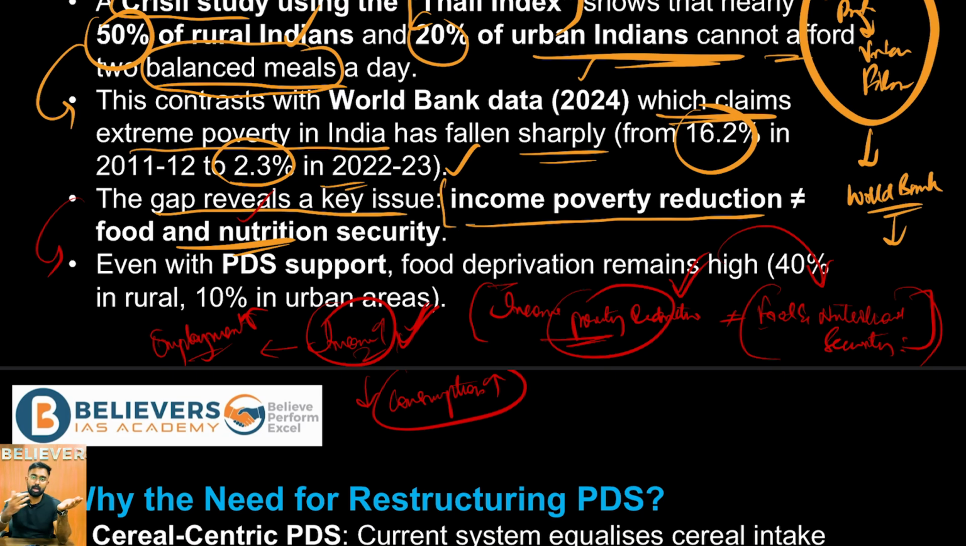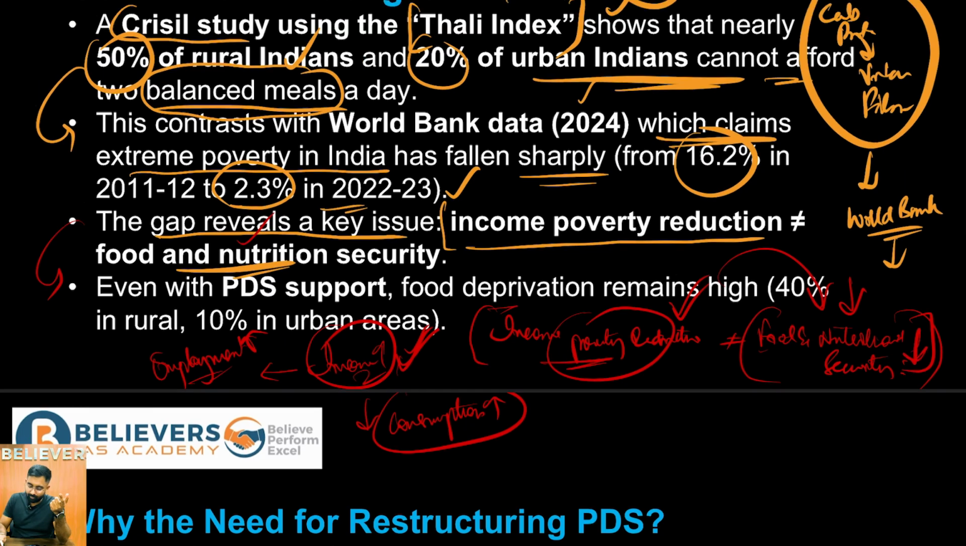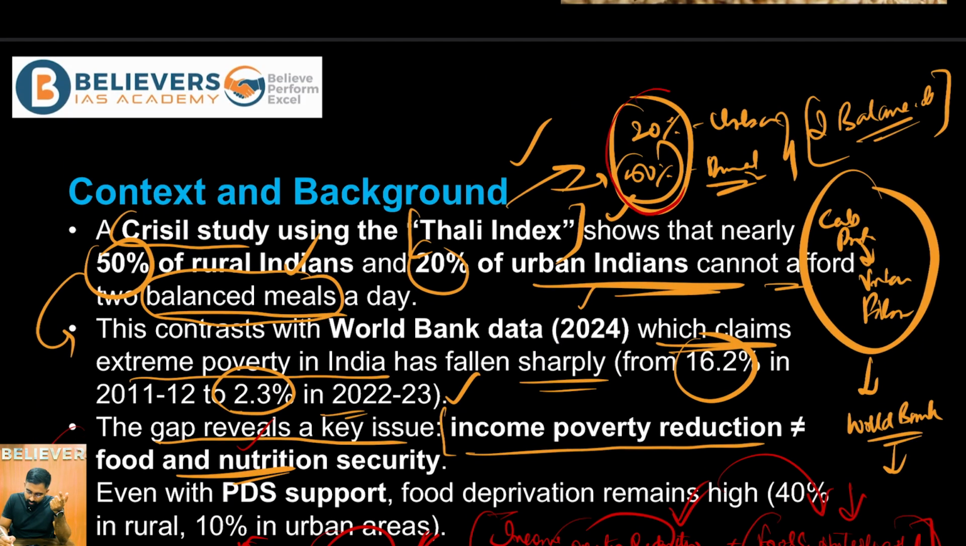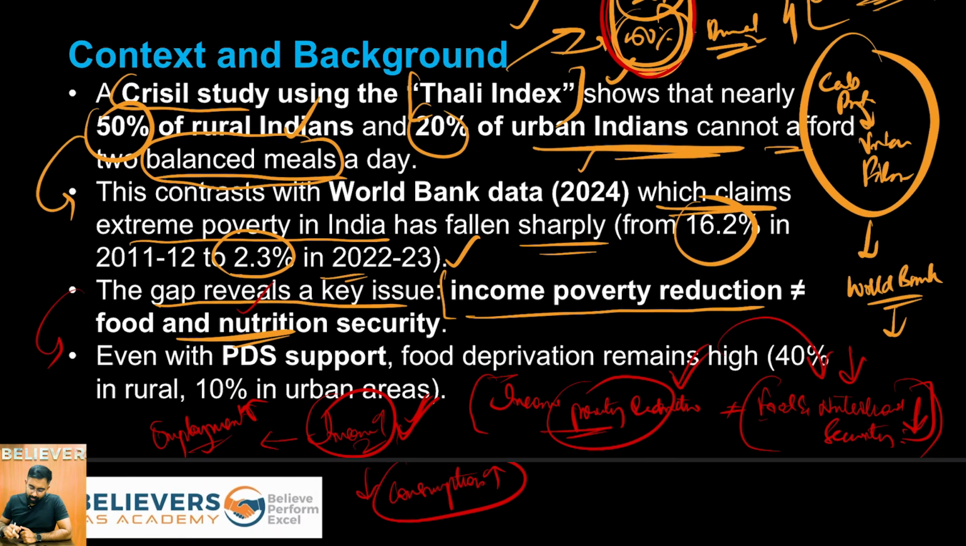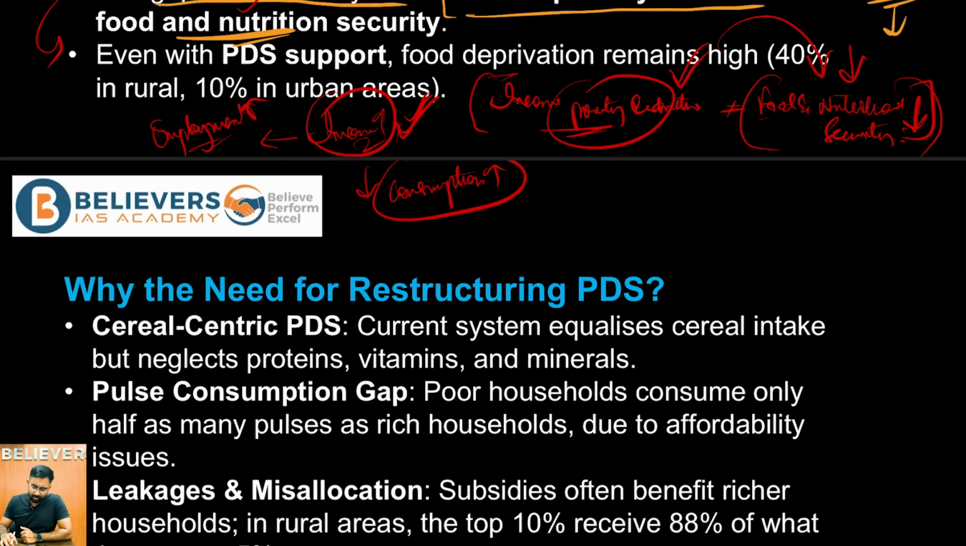But this is in stark contradiction with the food and nutritional security of the country, which shows very heinous figures: 20% of the urban population and 50% of the rural population cannot afford two balanced meals. It could be because of a lot of reasons. One obvious reason we can think of is the lack of awareness and how devoid our Indian diet is in terms of ensuring the right nutritional content on the plate.